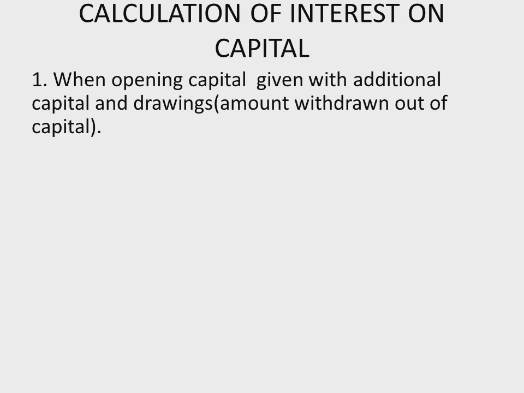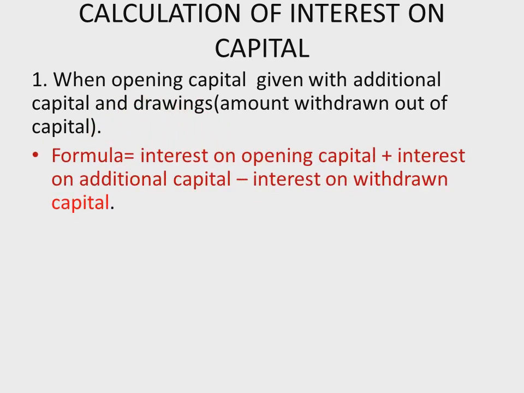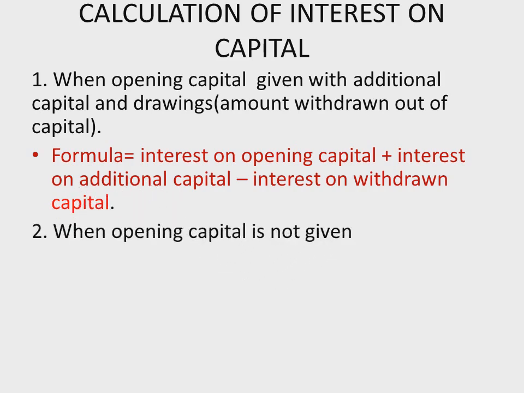Okay. So, first case, when opening capital is given with additional capital and drawing. Here drawing means amount withdrawn out of capital. Formula: interest on capital plus interest on additional capital minus interest on withdrawn capital. Next, second case, when opening capital is not given.